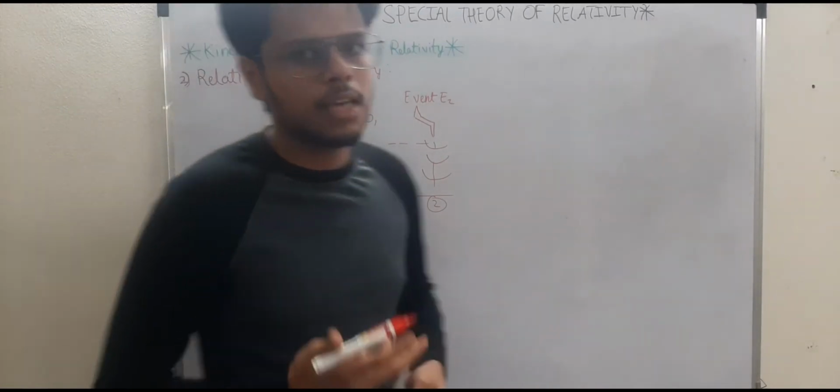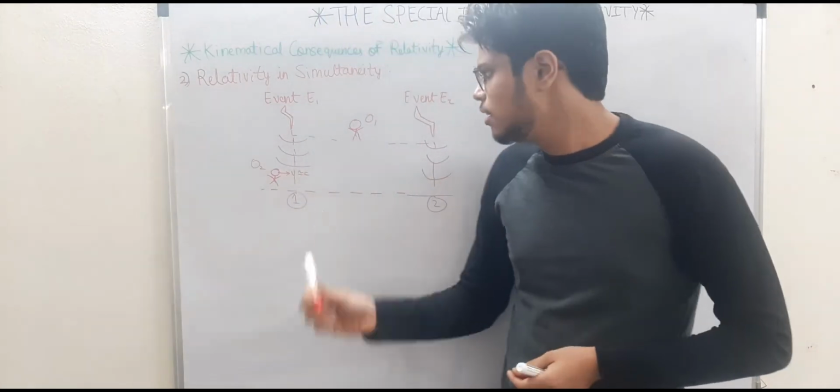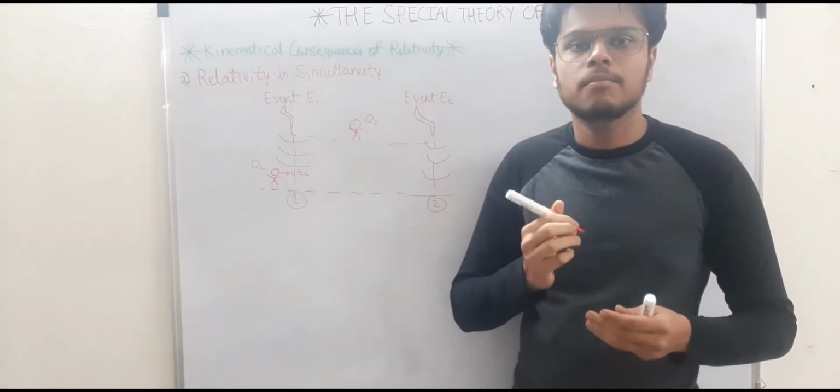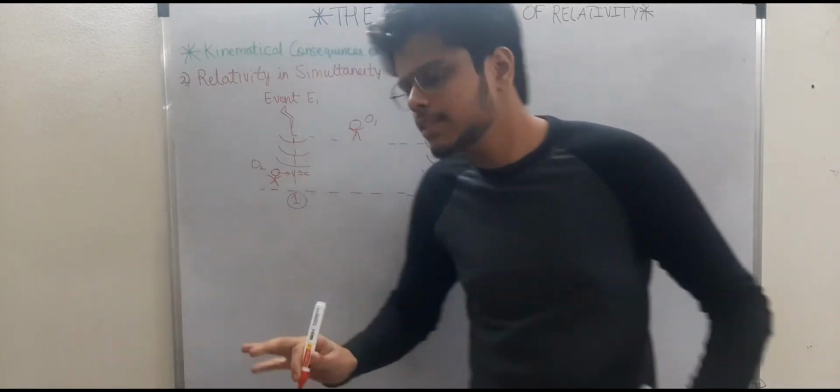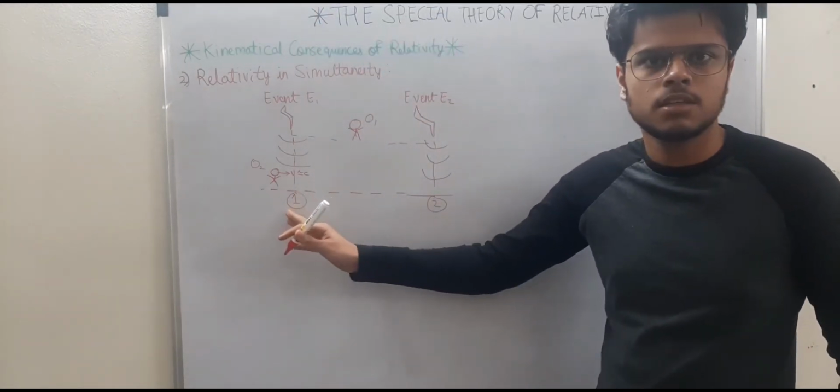Two events that are simultaneous in one frame may not be simultaneous in another frame. This is what the relativity of simultaneity states.